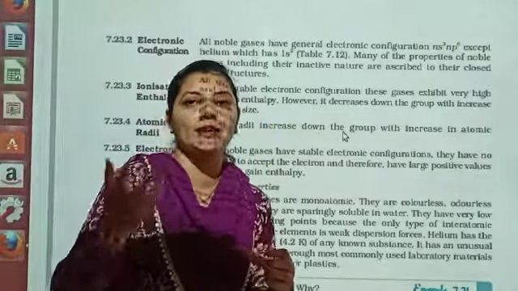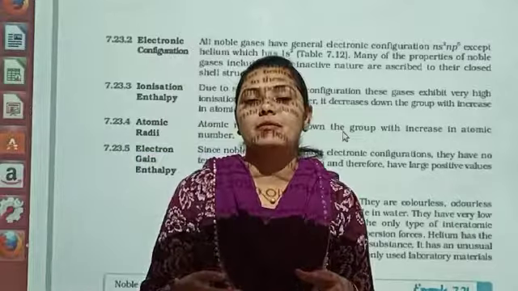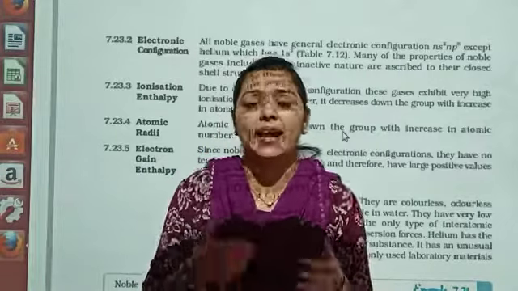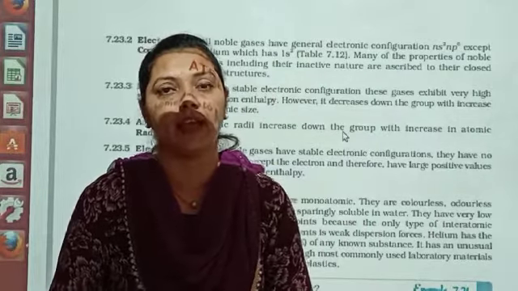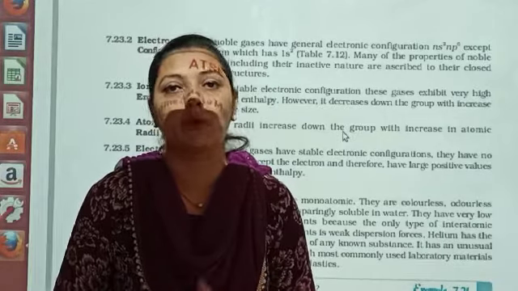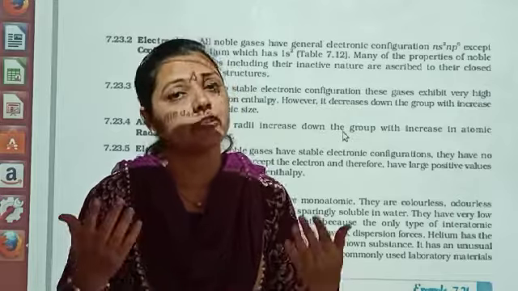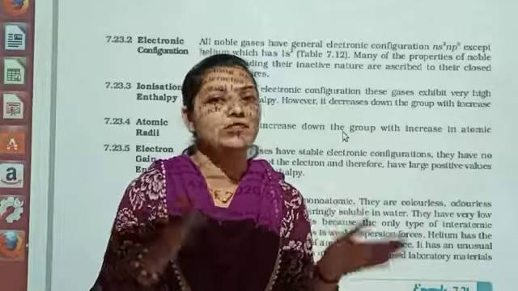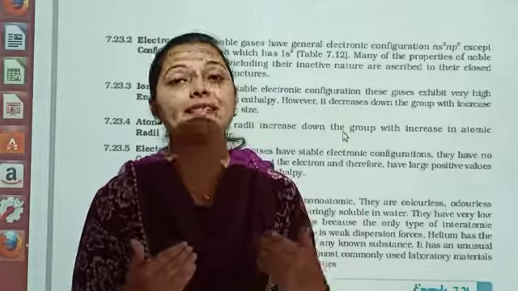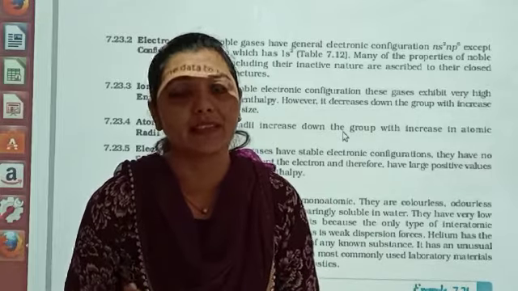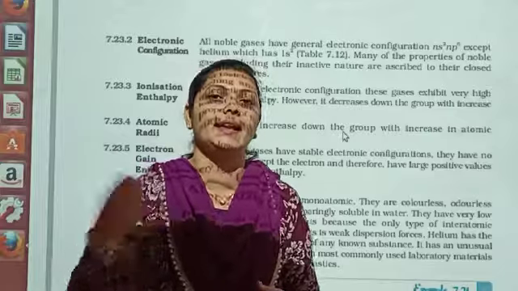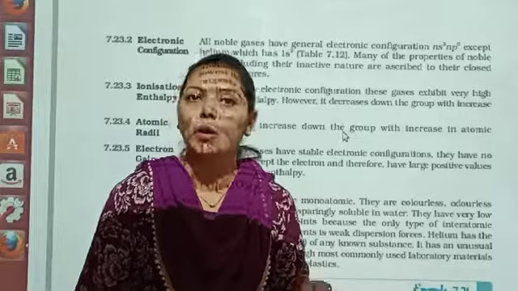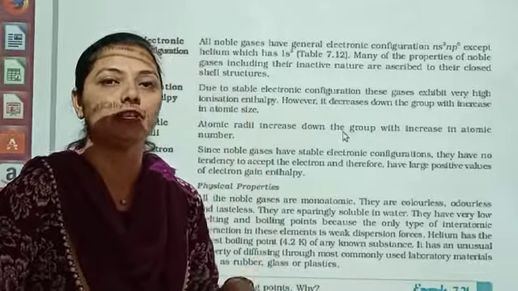Just to take out an electron is very difficult. Why do we remove an electron? In order to attain stability. But these elements already have a stable configuration, so why should they lose an electron? It is common sense, they will not want to lose an electron when they are already stable. For stability we either gain or lose electrons, and a plus or minus charge results. But here they are already stable, so why give up electrons? That is the main reason. Even if you want to take out the electron, you have to supply very high energy, and only then can the electron be removed. That is why we say very high ionization enthalpy.